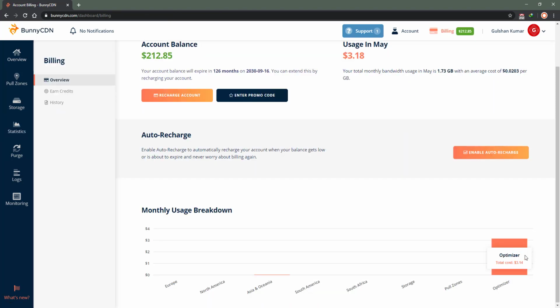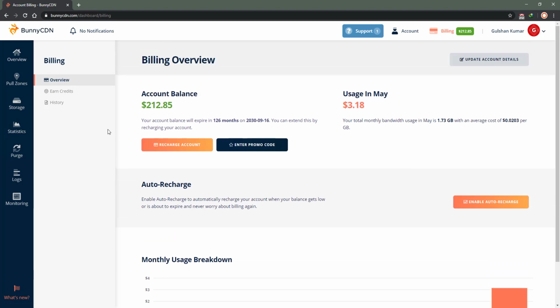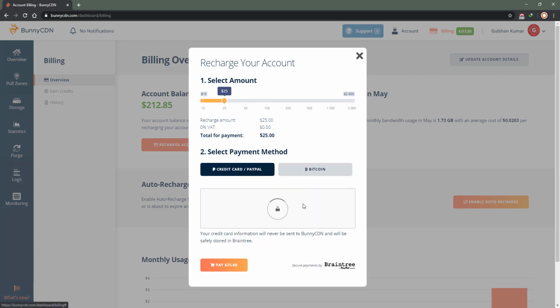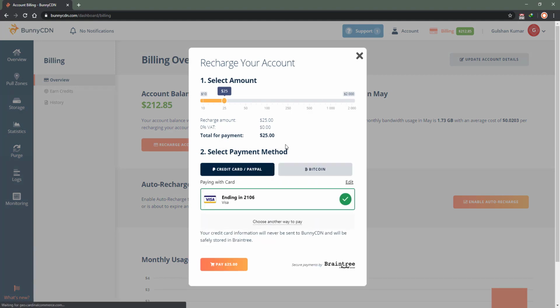Optimizer, yeah, this has cost me mainly. And what methods they support for recharge, let me show you. They support credit card, Bitcoin, and the minimum they support is $10. Okay, so this is something to know. And they do not store your payment information. I think your card information will never be sent to Bunny and will be safely stored in Braintree. So Braintree is basically a PayPal service.